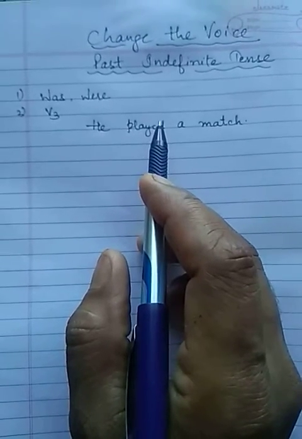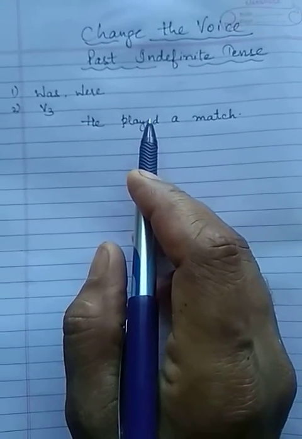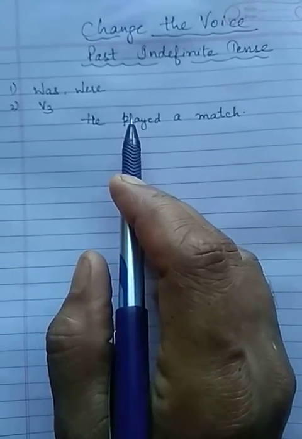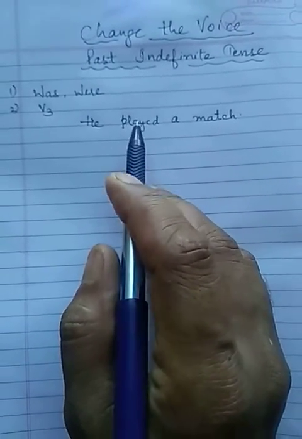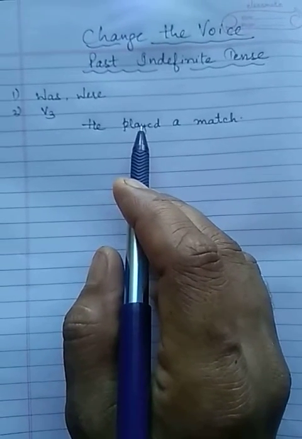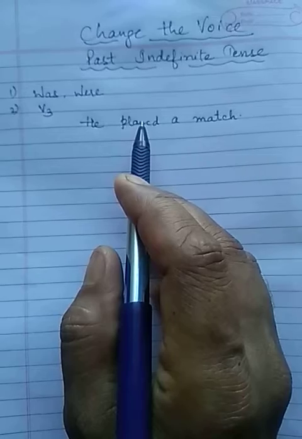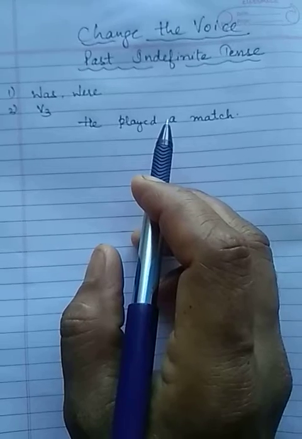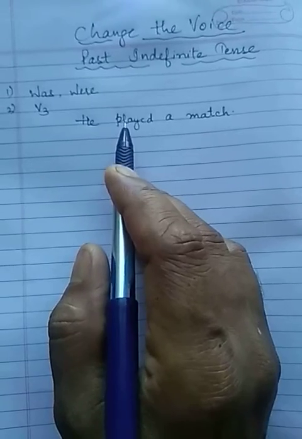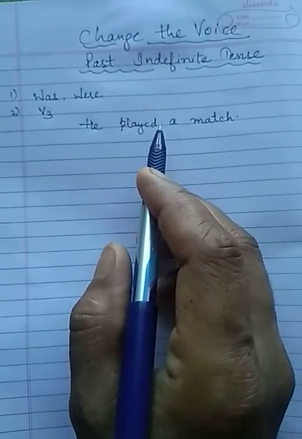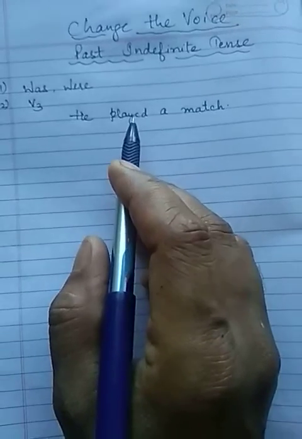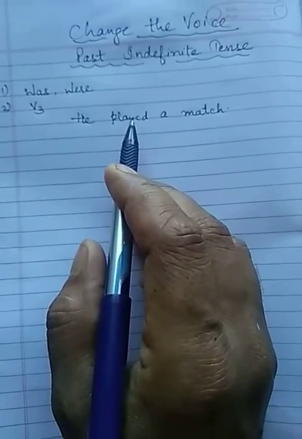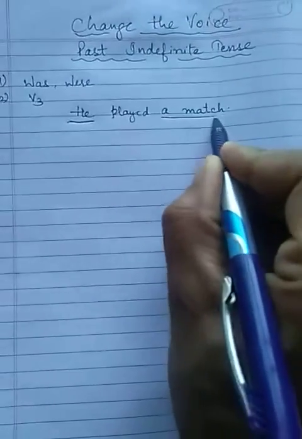So the first thing is, what is the voice? That was the question. How would we recognize? The third form of the verb will be used, but here it is second, and one word out of those 7 helping verbs like is, am, are, was, were, be and been will also be used in passive voice, but here it is not used, so we can say that this is active voice, right? Second question, which is the tense? We have already discussed this is past indefinite tense. Third question, where is the subject, where is the object? So here he is the subject and a match is the object.